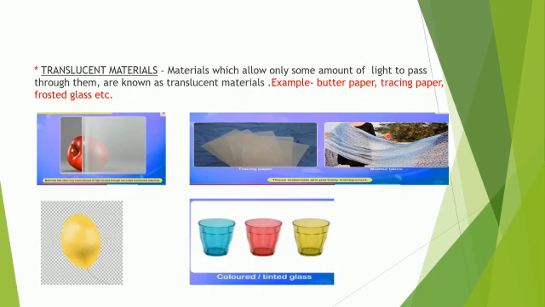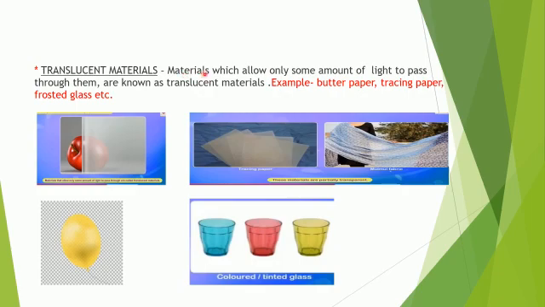Butter paper, this type of cloth, balloon. Behind the balloon, we can see a little bit, not very clear. And it's not like that we cannot see at all. We can see a little bit behind the balloon. In the same way, these colored glass, we can see a little bit behind these objects. So this type of object through which we can see a little bit, they are called the translucent materials.